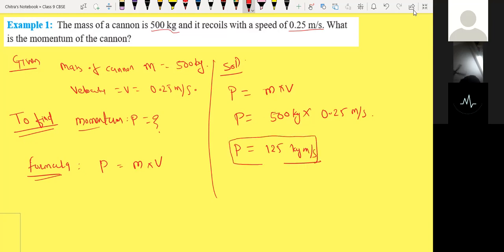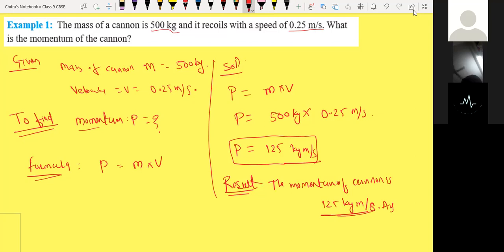After getting the answer, we have to write the result also. This is the completion of the question. Result: the momentum of the cannon is 125 kg meter per second. This is our final answer. This is the way to solve the question paper.